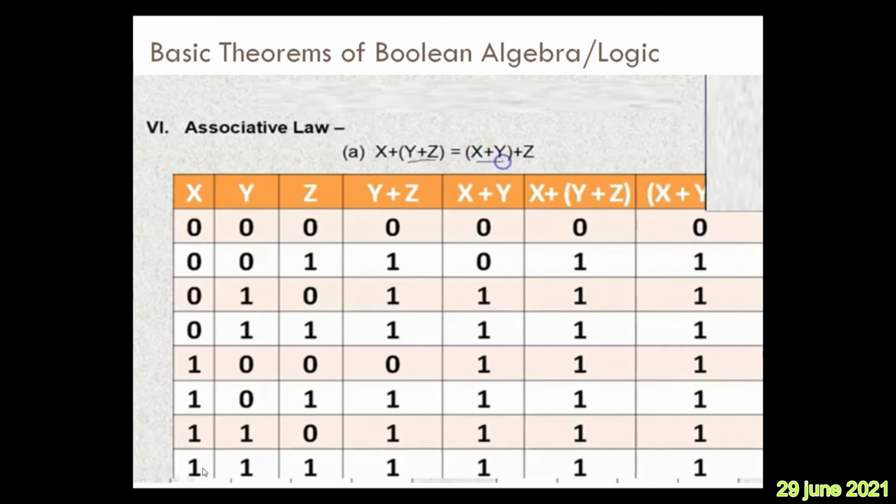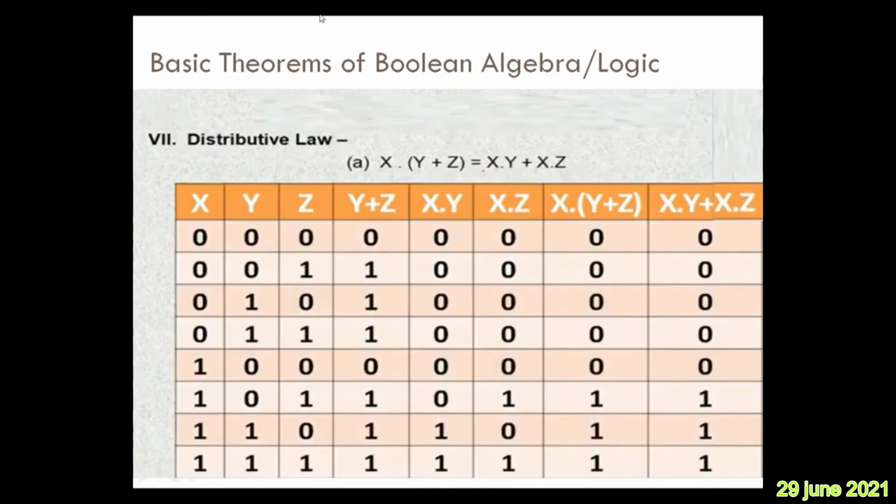So once again, three variables x, y, z, possible combinations are 000 to 111. This is binary 0 to 7, as we have seen in the octal system how the combinations are written. Then the y plus z column, then the x plus y column, then the x plus y plus z column, then the x plus y plus z column in the other grouping. At the end you can see the last column and the last but one column have the same values. This is what we call the associative law. We can prove that using a truth table.